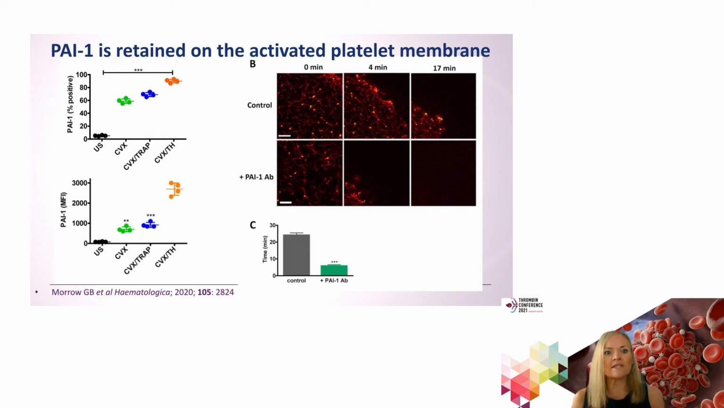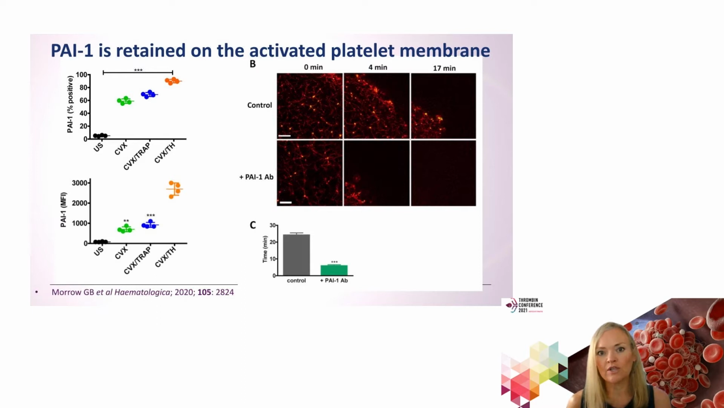And what we see, this is flow cytometry results shown in the graph here. The top graph is percentage PAI-1 positive platelets. And as we stimulate those platelets with stronger agonists, we see more exposure of PAI-1, but dramatically the mean fluorescence intensity is increased when we stimulate with dual agonists, in this case convulxin and thrombin, which will hit both GPVI and the PAR receptors on the platelet surface. So there is much greater retention of PAI-1 when we expose the platelets to strong agonists.